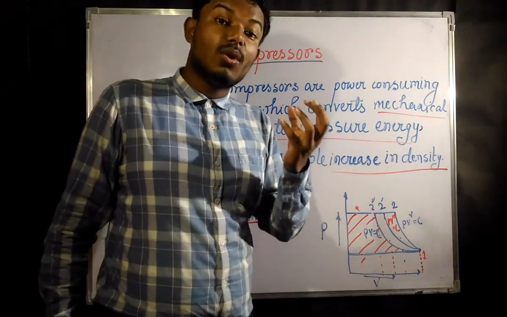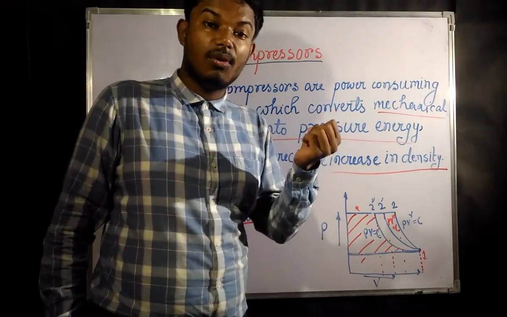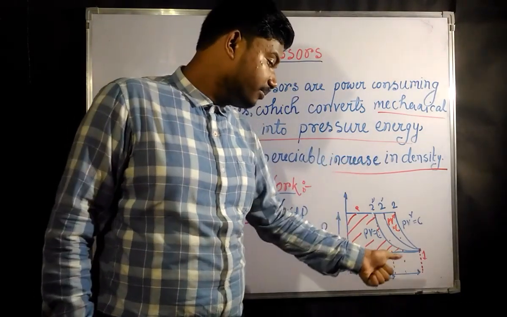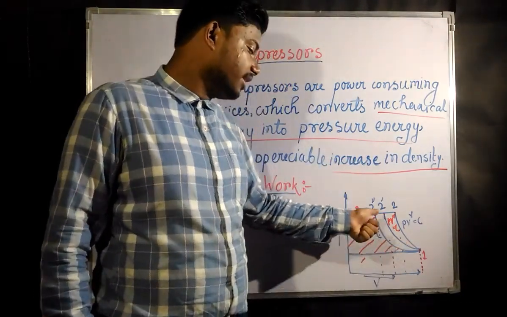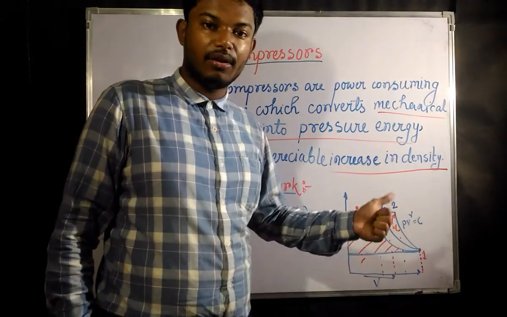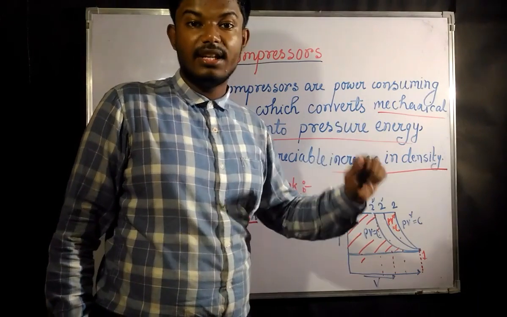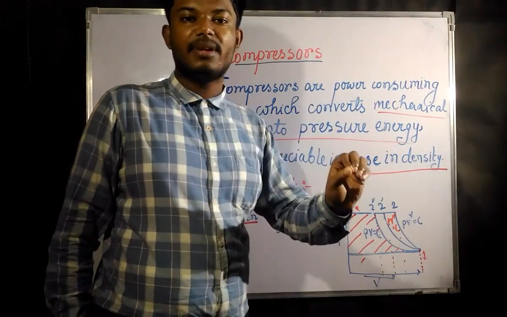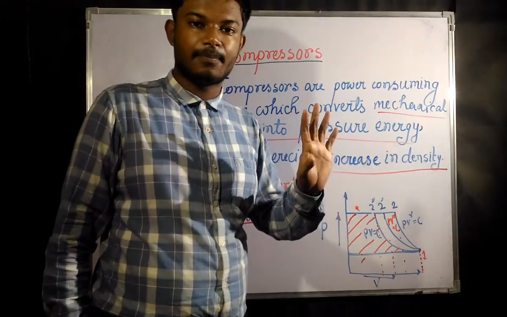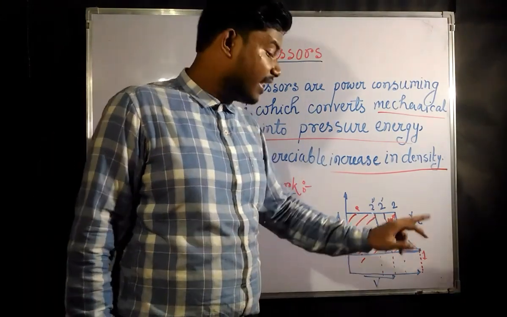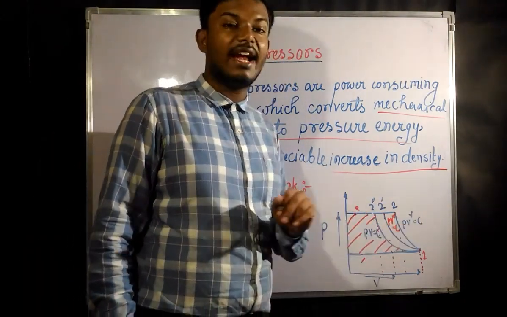That means the lowest amount of work that should be given to a compressor can only be possible in the isothermal process. But we cannot go for the isothermal process, nor the adiabatic process.